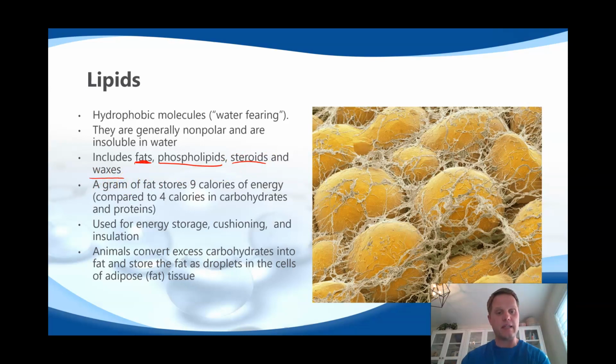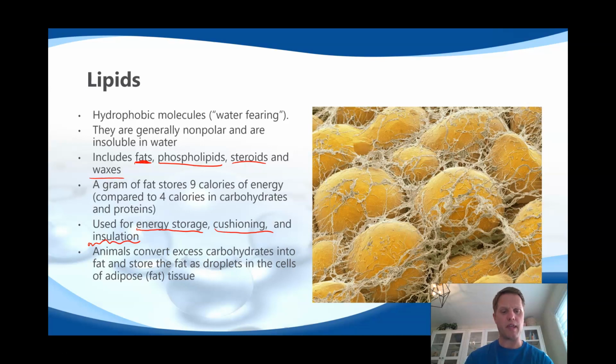They are energy dense. For every gram of fat, you have 9 calories of energy compared to a gram of carbohydrates, which just has 4 calories. So if you eat the same mass of food and it's really fatty, you're going to get a lot more energy from that food. It's really energy dense. Because of this, animals primarily will store their long-term energy storage in the form of fat. It's also used as a cushioning around certain tissues as a form of protection. But more importantly, it's used as an insulation, particularly for animals that are way up north where it's very cold. They'll have a lot of fat around their body, and that acts as a form of insulation.